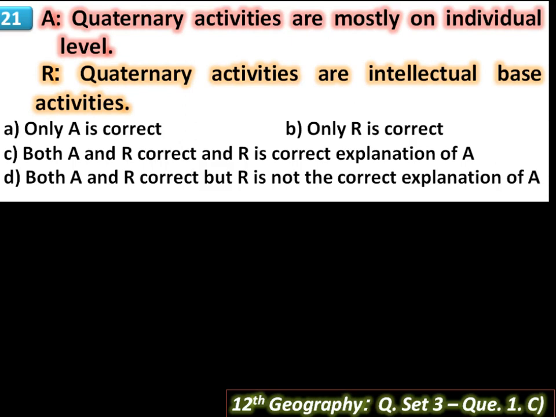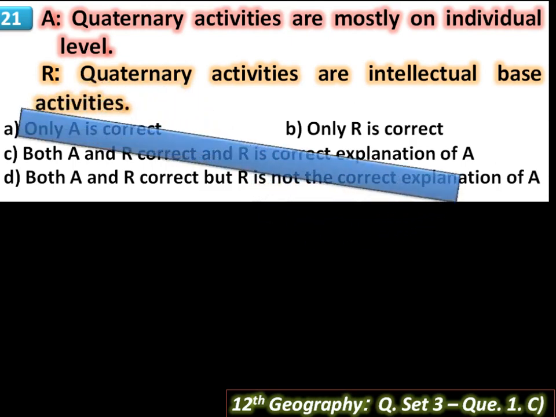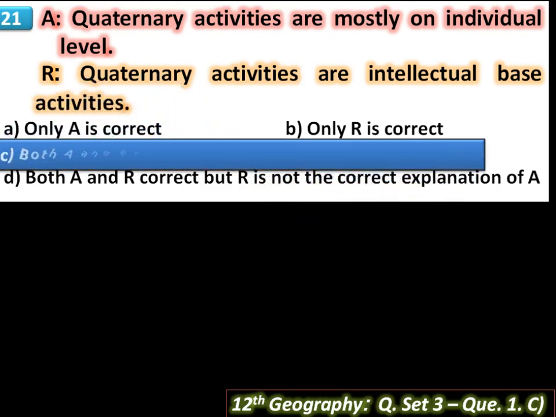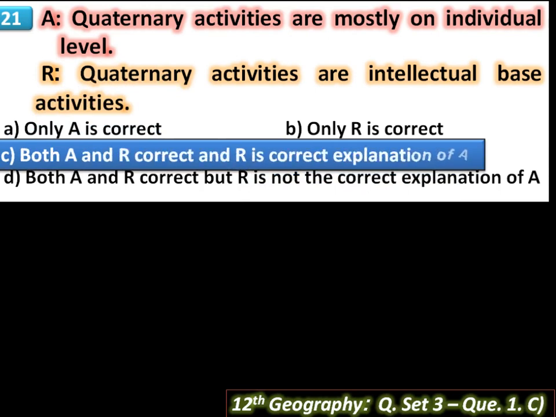These activities lead to specialization in a concerned area of knowledge. These activities remain restricted to a few individuals. Individuals are experts, famous in their respective fields. So here A and R are correct sentences and R is the correct explanation of A.